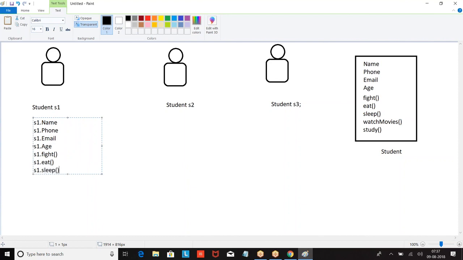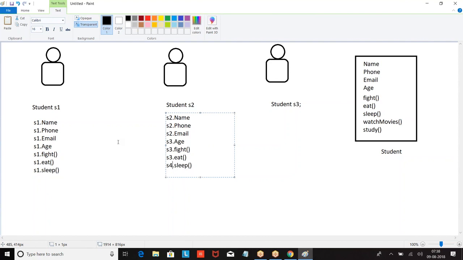Now how many times did we define it? Only once. But how many times can I use it? For this student, we are giving a different name. Now, defining has become easier, right? Previously, I used to define the complete template 3 times. Now, what am I doing? I defined the template only once, and I am using the same template repeatedly.